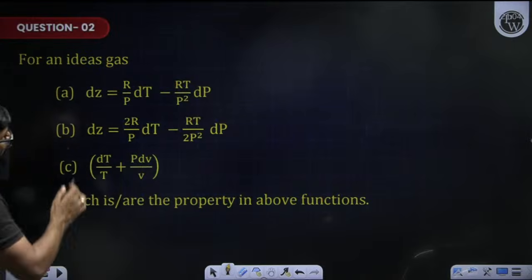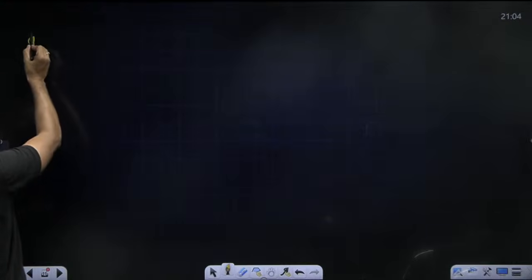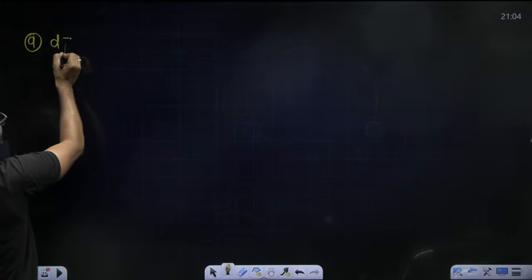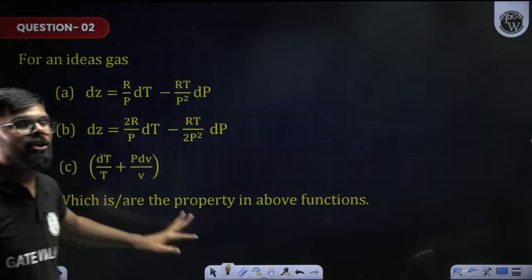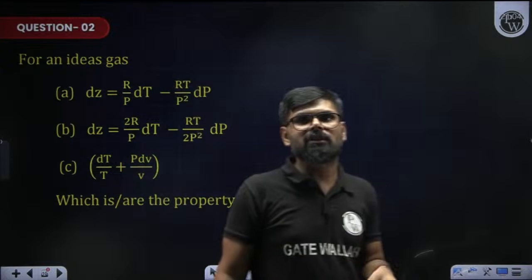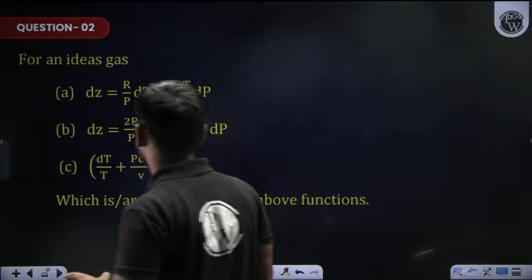Let me talk about the very first case. I am going to check part A. Every part you need to check. Here three parts are there basically. You need to check each and every part, whether it is a property or not. So first I am going to check the first part.